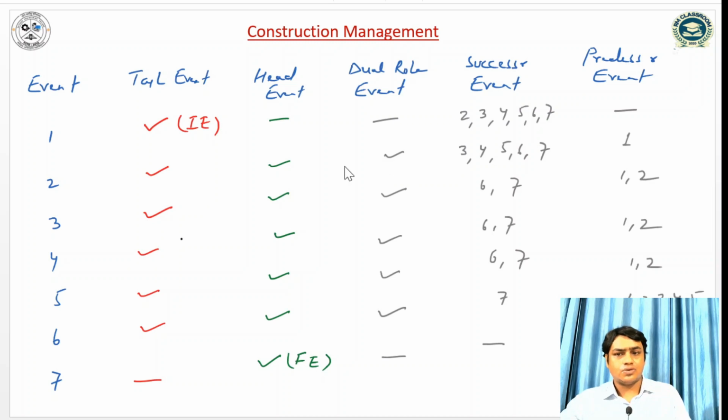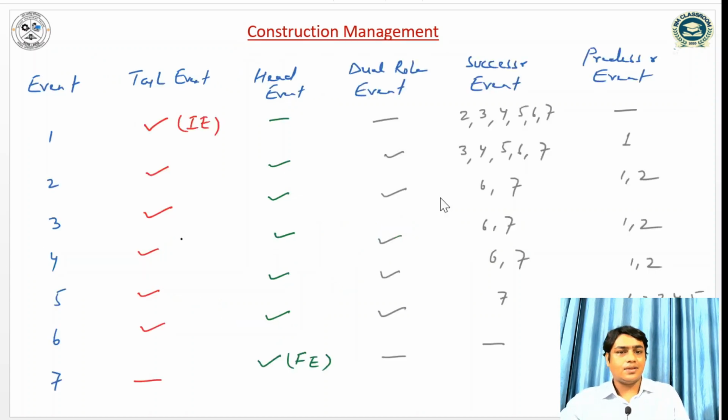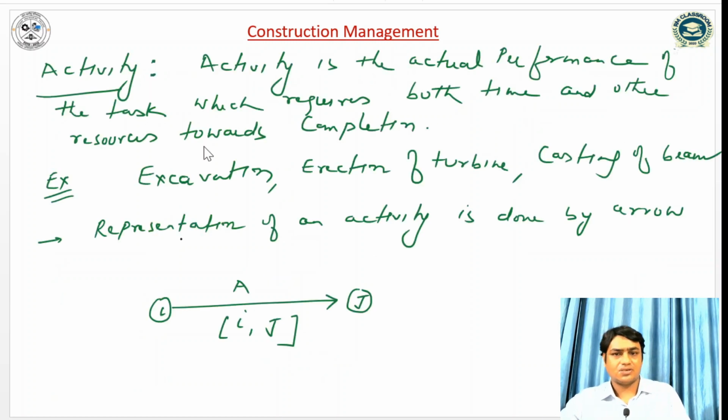But sorry, 2 has the dual role. We can see that 2 is also a successor and a predecessor for some other events. So this is the dual role, and the predecessor event for 2 is 1, and the successors are 3, 4, 5, 6, 7. These things I have written, and that is already discussed.